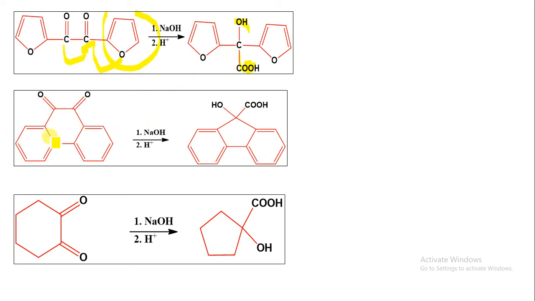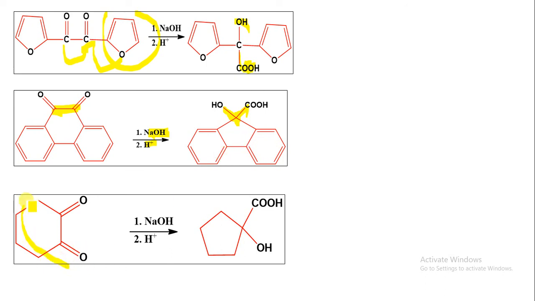Suppose we have this type of compound in which we have a diketone attached to a phenanthrene compound. Now when we treat it with NaOH in the presence of H plus, what will happen? One of the carbons attached to this cyclic atom will be removed and there will be a ring contraction. This 6-member ring is converted into a 5-member ring of similar nature. This is our carbon which has a hydroxyl group as well as the acidic group. That is known as an alpha hydroxy acid compound.